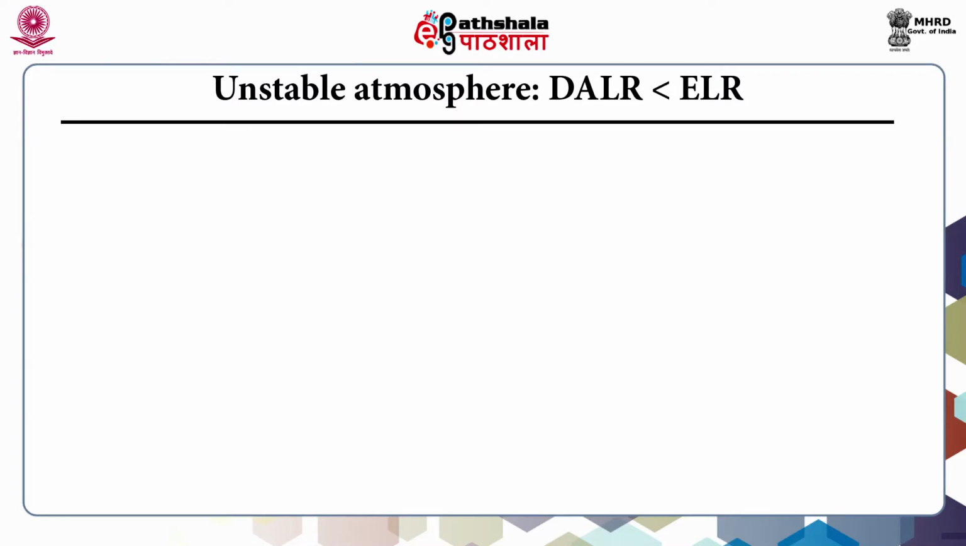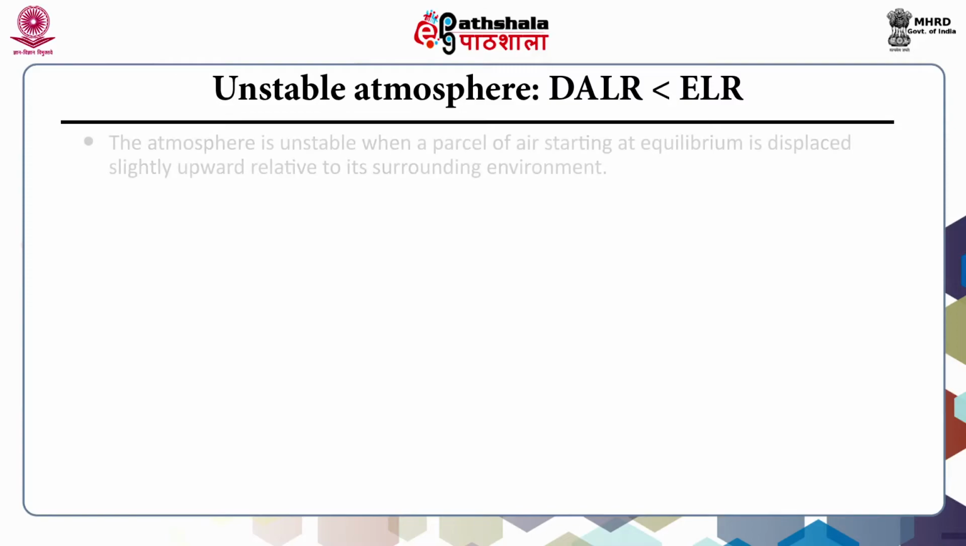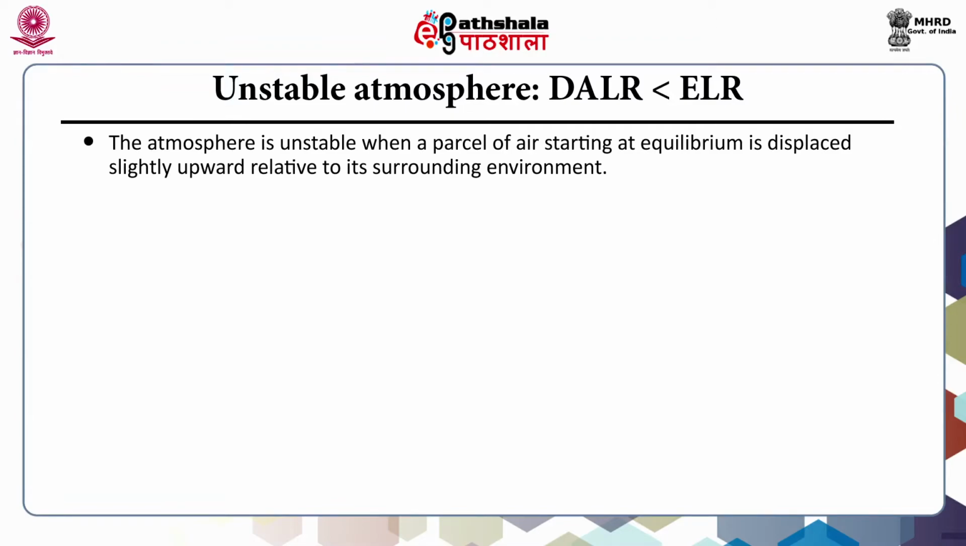Unstable atmosphere, where DALR is less than ELR, that is, the dry adiabatic lapse rate is less than the environmental lapse rate. The atmosphere is unstable when a parcel of air starting at equilibrium is displaced slightly upward relative to its surrounding environment.